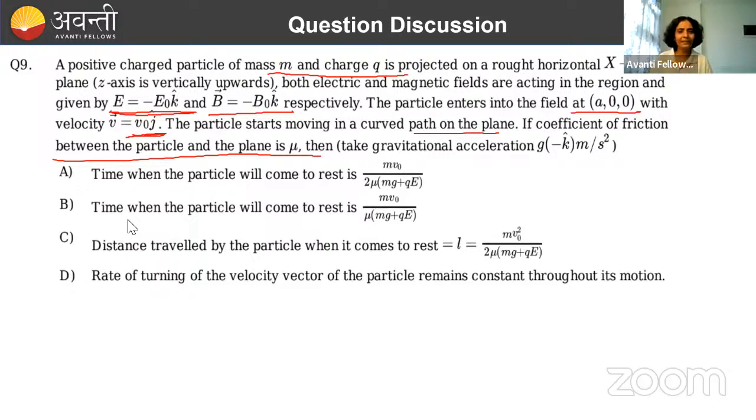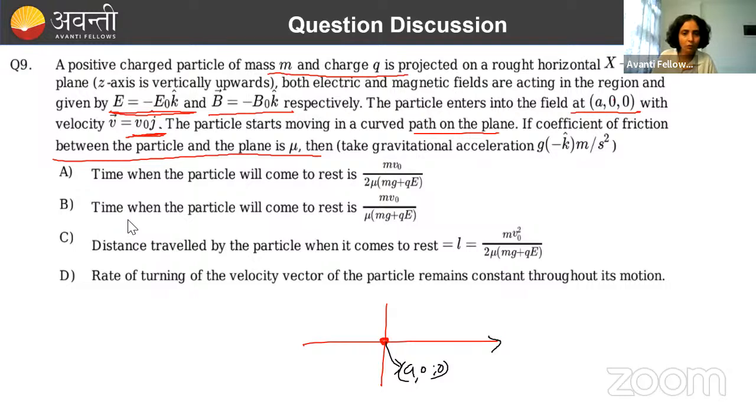So with a very cool mind, the question is not difficult. Again, that is why I have taken it. It is very easy. Now you just need to draw the diagram carefully. So particle is entering at which point? (a, 0, 0). So what will you assume this point to be? (a, 0, 0). Now its initial velocity direction is where? It is in j direction.